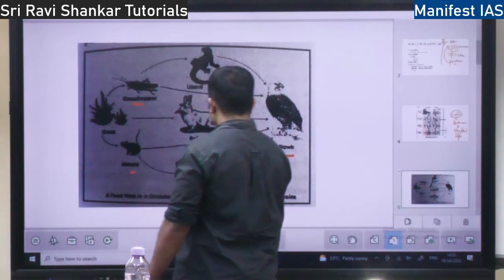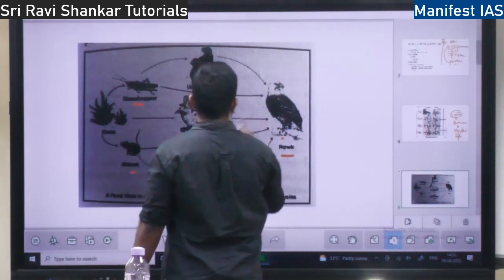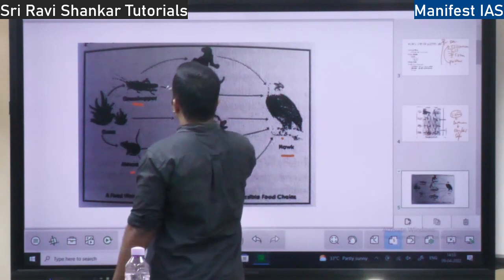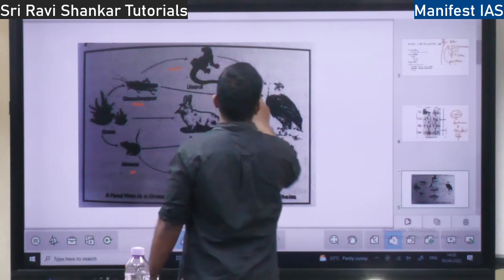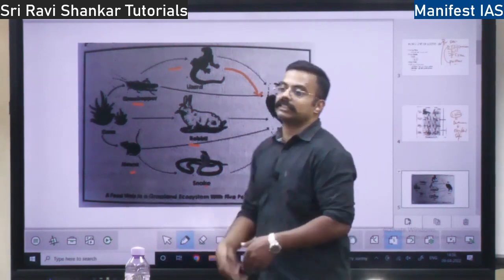So mouse is eaten by snake. Snake is eaten by hawk. And you have grasshopper directly eaten by the hawk. And you have grasshopper being eaten by lizard, and lizard in turn being eaten by the eagle. So this is a complex interaction, right?